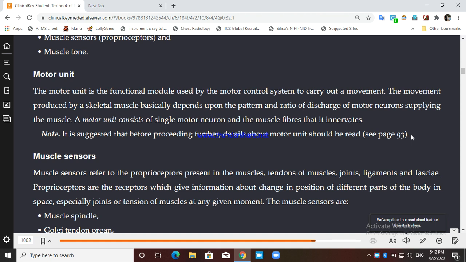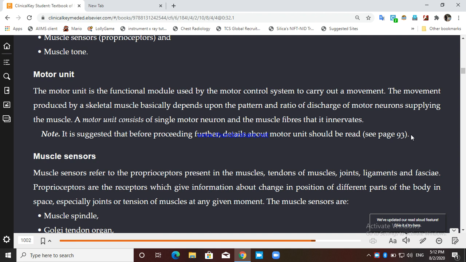So it depends. Suppose there is an eye movement, oculomotor muscles. Now this movement needs a very small innervation ratio or a smaller size of motor unit.